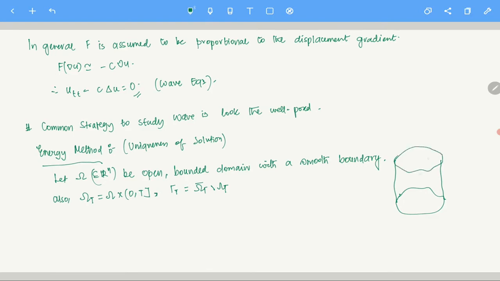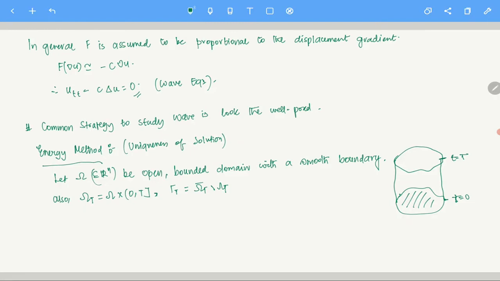My drawing is very bad, so that is why it looks like this. This is t equals 0, and this is t equals capital T. Omega_T is omega, whatever is inside, not the boundary, times (0, T]. At t equals 0 the base is not there. If you remove the base, everything else is there, with the top part also. Of course, this line is not there. So that is omega_T.